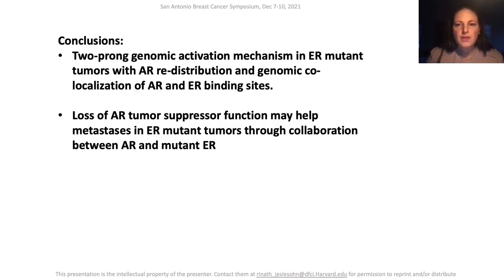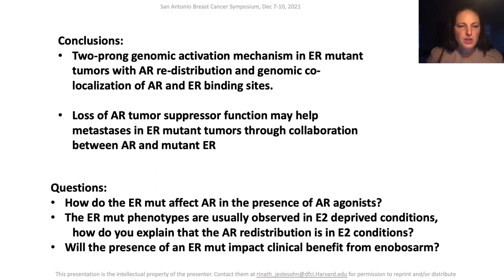The authors conclude that these results suggest a two-pronged genomic activation mechanism in ER mutant tumors with AR redistribution and genomic co-localization of AR and ER binding sites. They propose that loss of AR tumor suppressor function may help metastases in ER mutant tumors through collaboration between AR and mutant ER. A few questions come up.